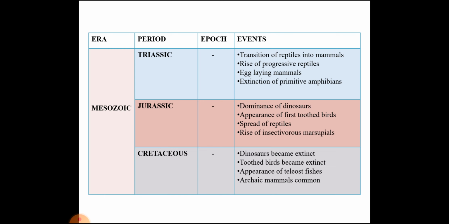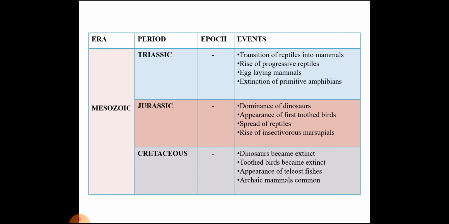Next, we come to Mesozoic era. This era was further subdivided into 3 periods: Triassic period, Jurassic period, and Cretaceous period. This again is not further subdivided into epochs, so we straight come to the characteristic events that took place in these periods. First is Triassic.